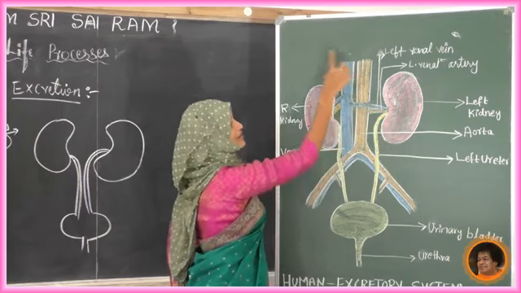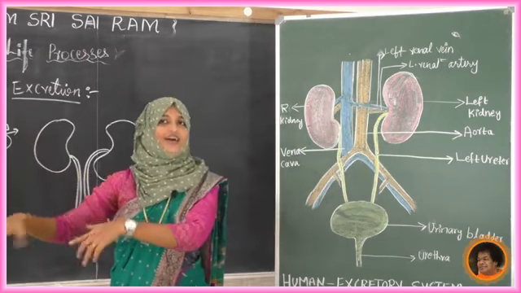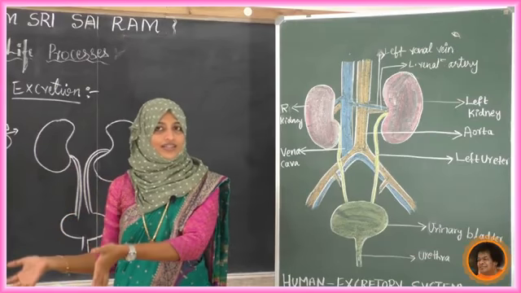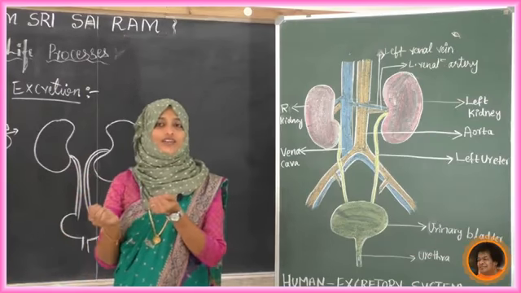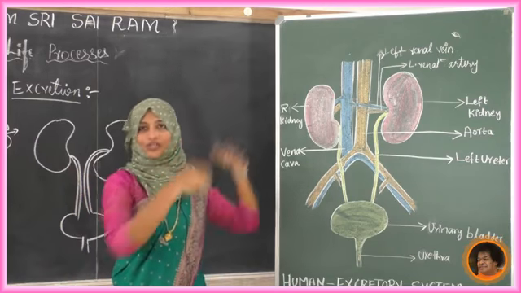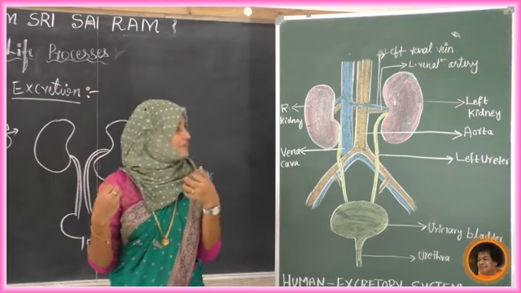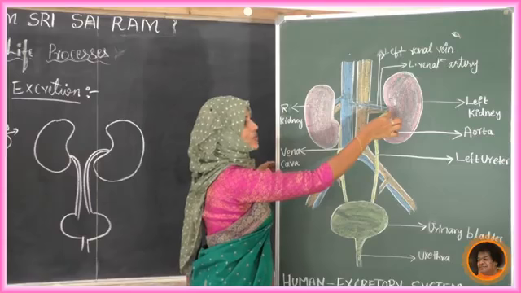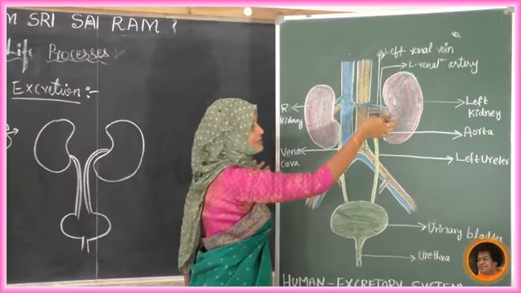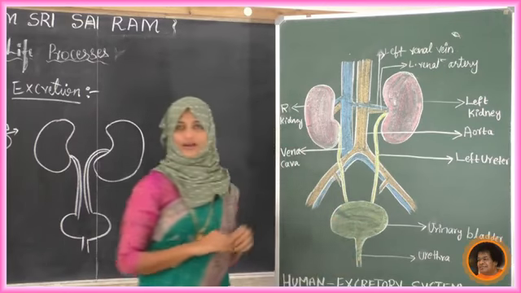Oxygenated blood comes to the kidney and gives both the waste and the water. Then it is deoxygenated over there and it gives back deoxygenated blood to the different organs. The rest of the water plus the waste, whether salt or nitrogenous waste, comes back like this, is stored here and is given out.